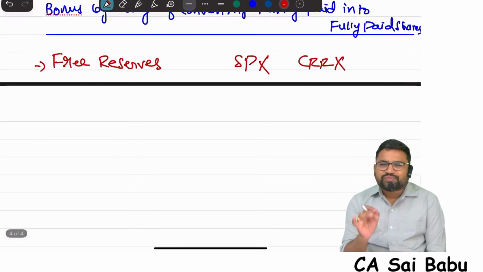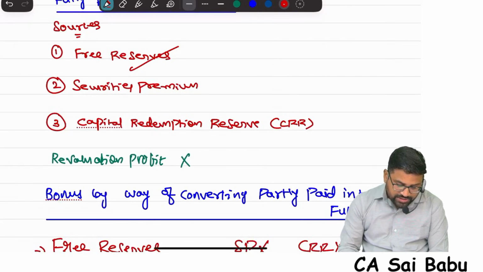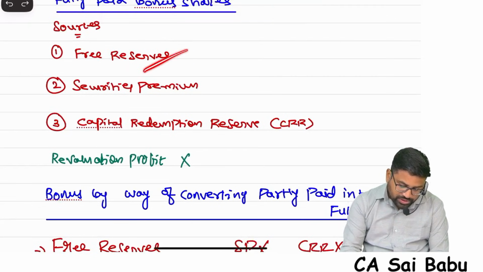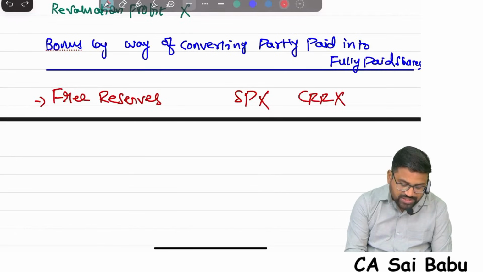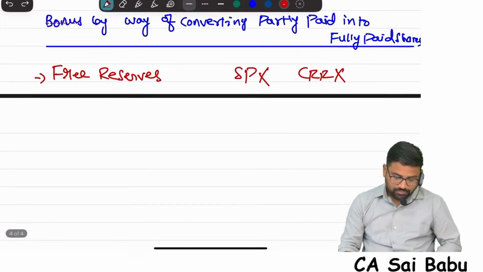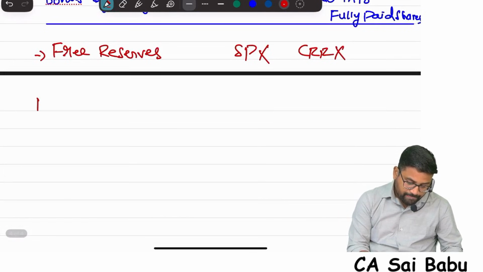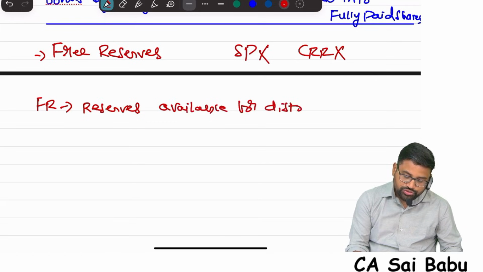Now what is free reserves? Because here they are saying that free reserves can be utilized for fully paid up bonus shares, and for converting partly paid into fully paid also. Sir, what is this free reserves? See, simple. Free reserves means the reserves which are available for distribution of dividend.